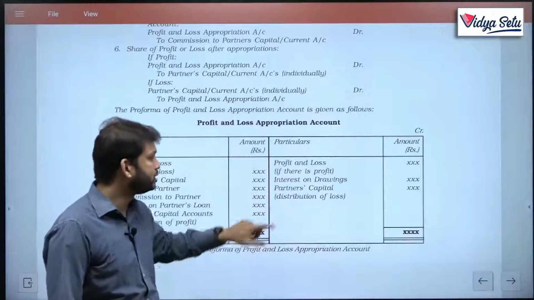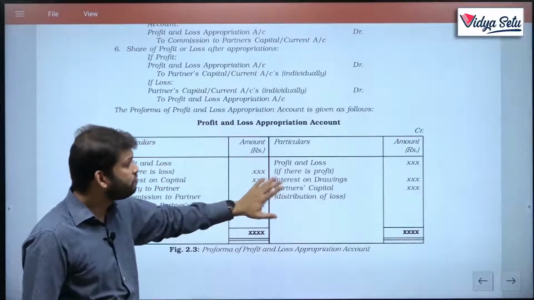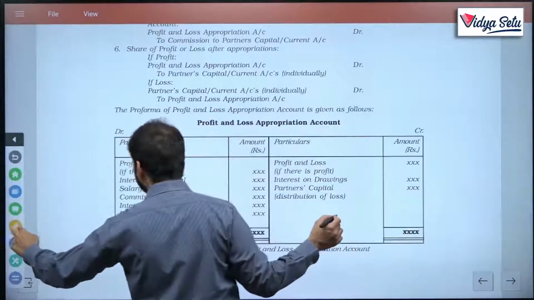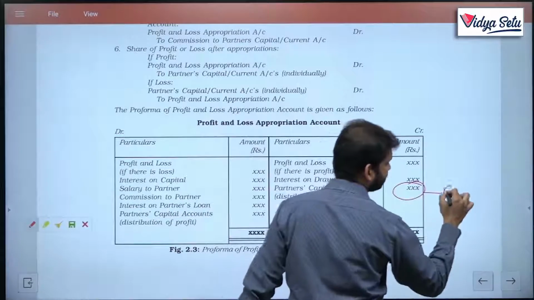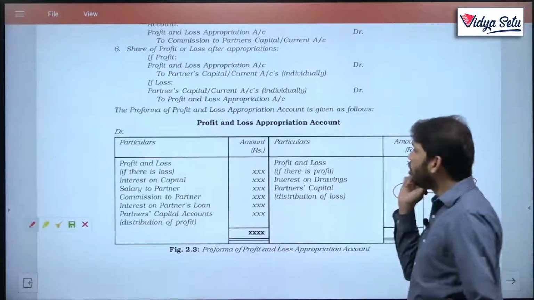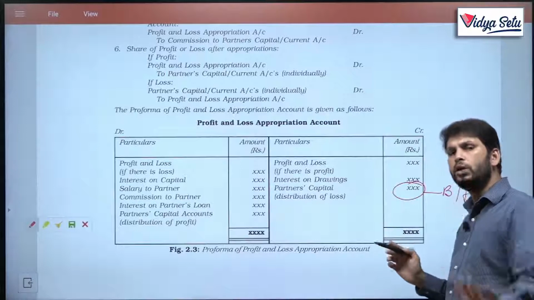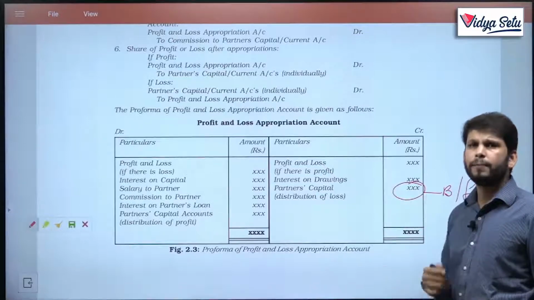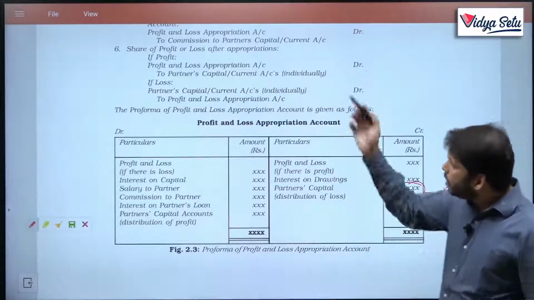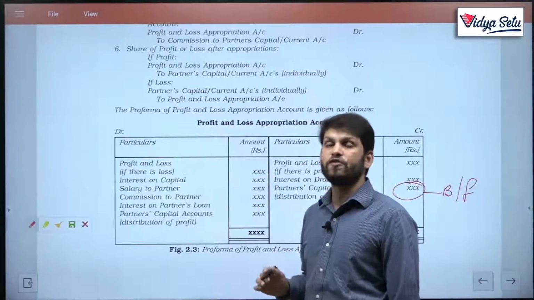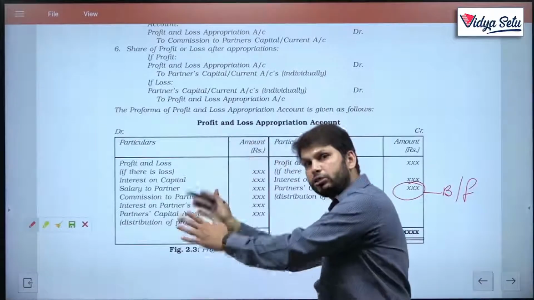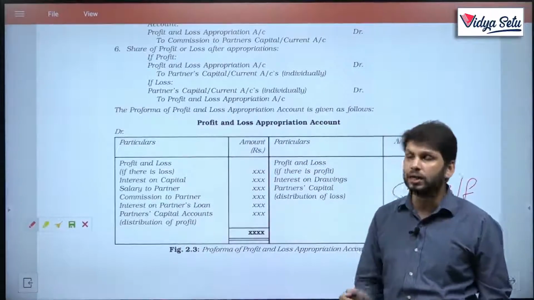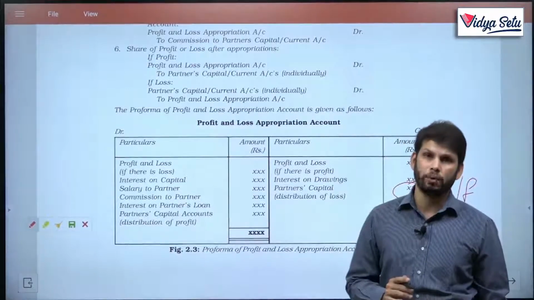So interest on drawings. And if there is any loss, the partners' capital account becomes a balancing figure. So do remember, on the credit side of the P&L appropriation account, the only possible income will be interest on drawings. There cannot be any other. Generally, there is no other income. All the things which are expenses for the firm will be on the debit side. If they are expenses for the firm, they will be income for the partners, because everything related to partners we write down in the profit and loss appropriation account.